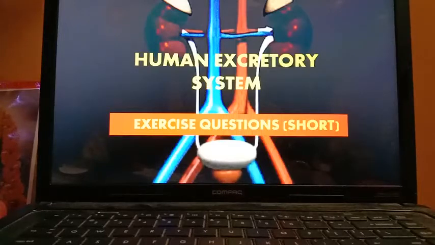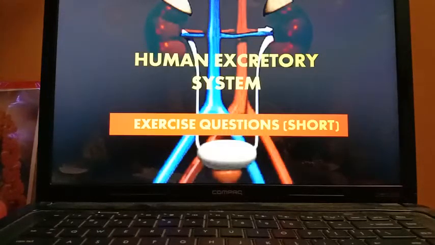In that first question is structural and functional unit of kidney. Answer is nephron. Second question, act of passing urine. Answer is urination or micturition. Both are correct. Third one, to maintain the water contents constant in the body. Answer is osmoregulation.